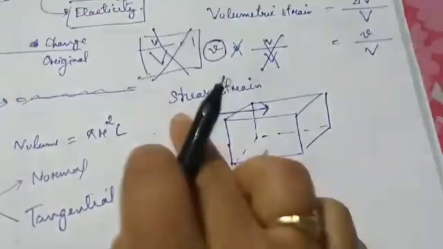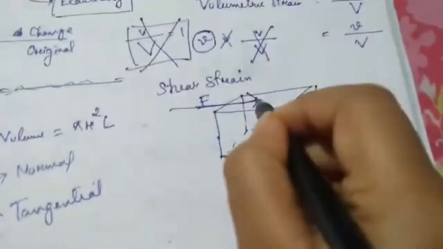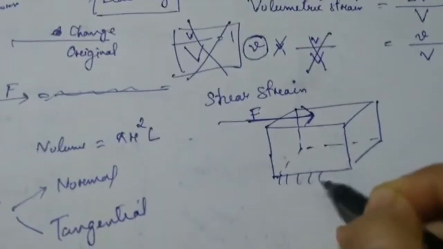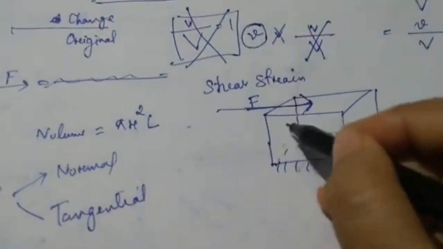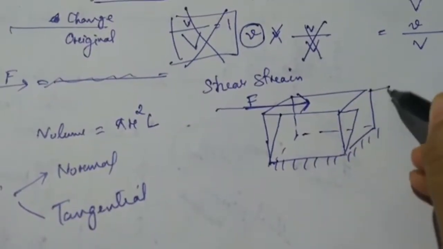Here what is happening, we are applying the force tangentially. So when we apply the force tangentially, and keep the lower face fixed, then what will happen? It will shift like this. It will go like this, isn't it?